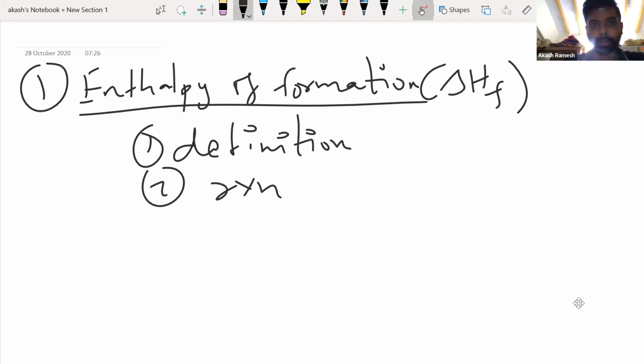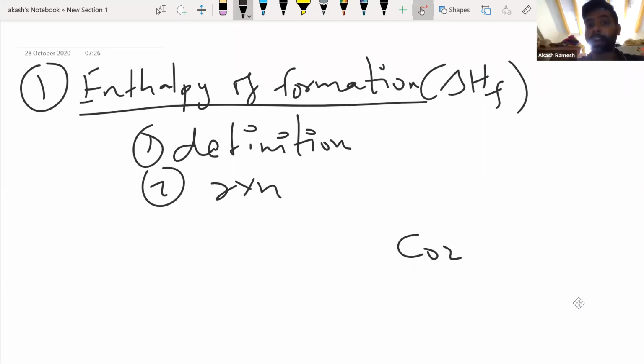I'll repeat the whole definition. If you're not taking it down, please take it down. It is the enthalpy change occurring when 1 mole of a compound is formed. We understand that 1 mole of compound is formed from what? From its constituent elements in their standard states. As simple as a definition. Please spend some 10 seconds understanding what the definition says. For example, I need to form CO2. We now understood the definition.